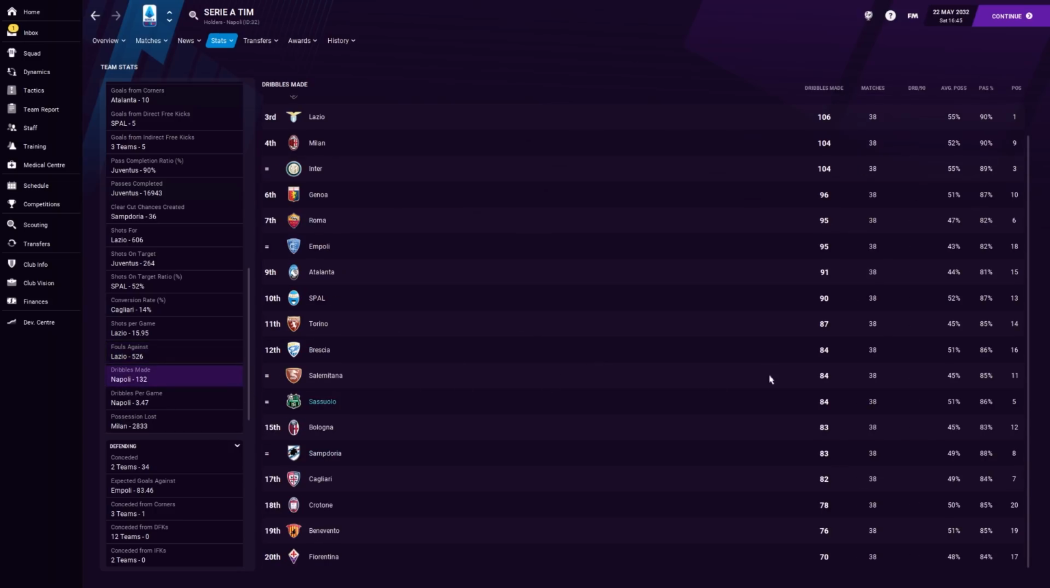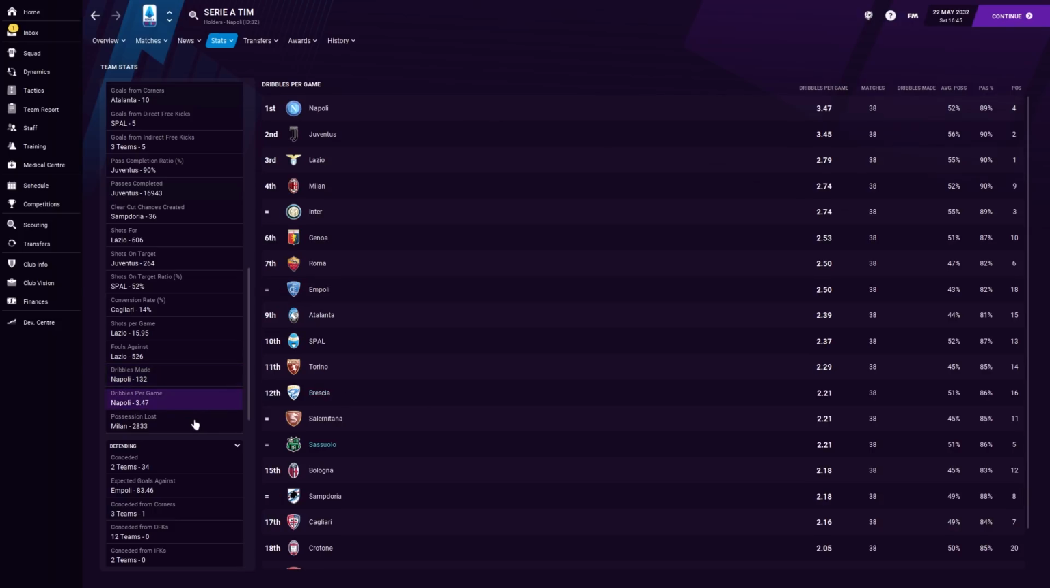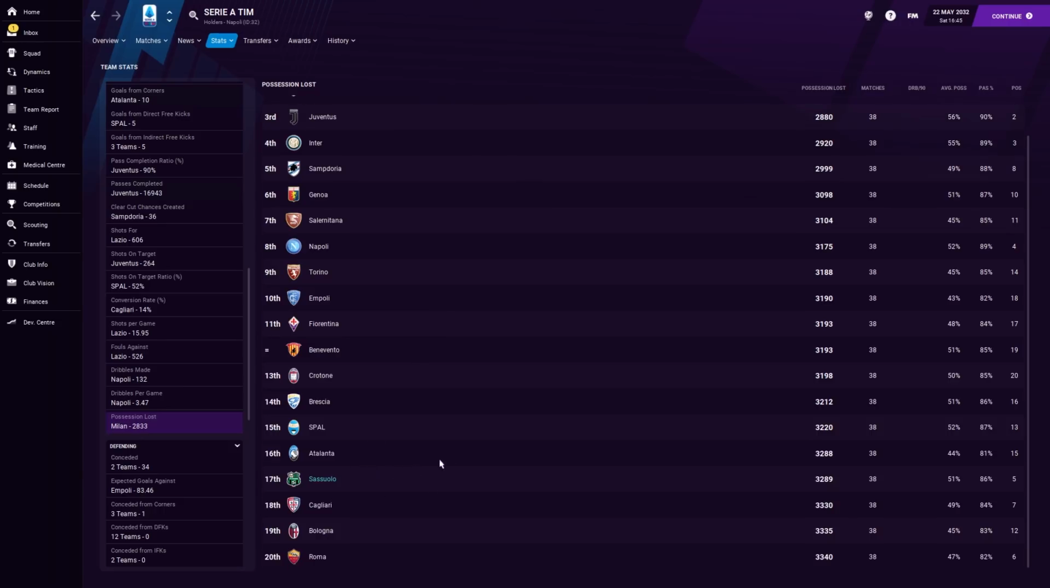Dribbles made, obviously, will be down towards the bottom, because this team does not dribble much, and I imagine most of these were Mohamed Kudus. So that's fine. That's not really our style. Possession lost. See, that is one of the downsides as well, I suppose, to the passing game, is we will get caught in possession from time to time.